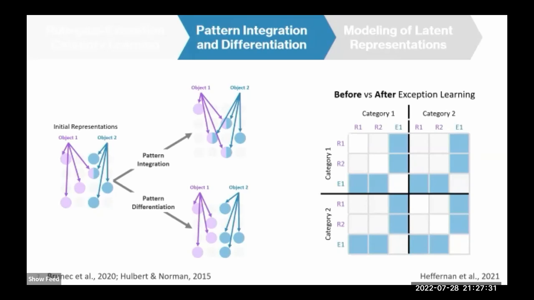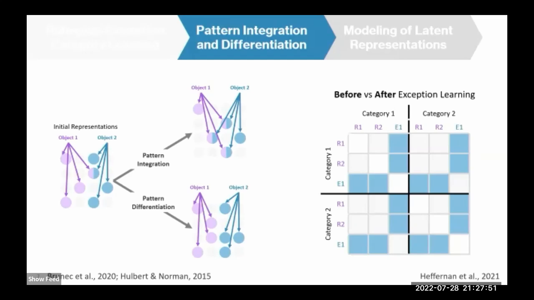So with the sequence, we delay the introduction of exceptions in the category learning phase, such that we can compare people's object representations before and after exception learning. The comparison allows us to assess the representational shifts and to validate the differentiation between exceptions and rule followers.